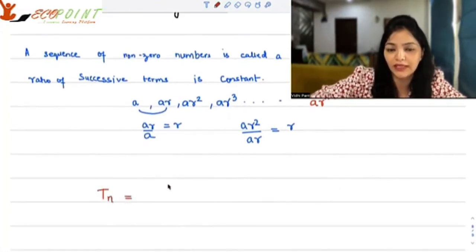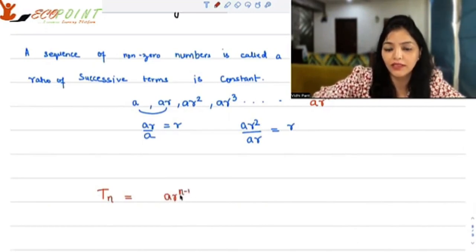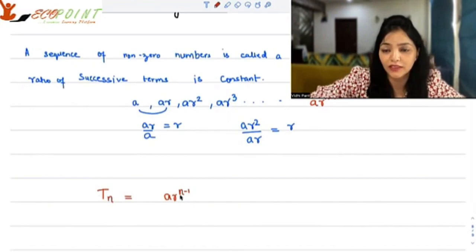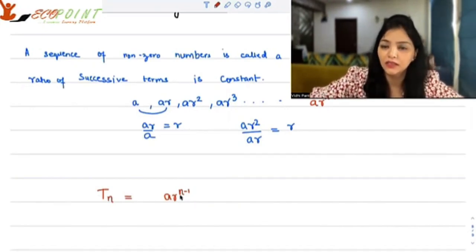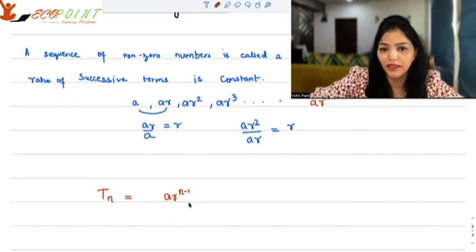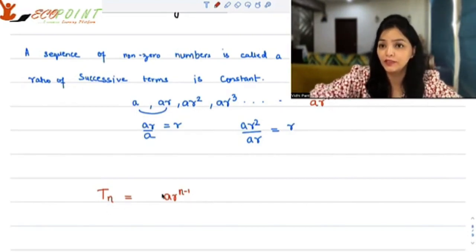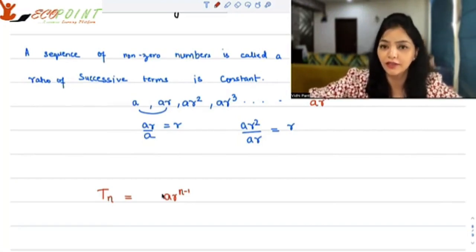The general term Tn is AR to the power n minus 1. The index depends on your starting term. In this general scenario the starting term is A, then AR, then AR square, so your nth term will be AR to the power n minus 1, because you have n terms in total starting from A.